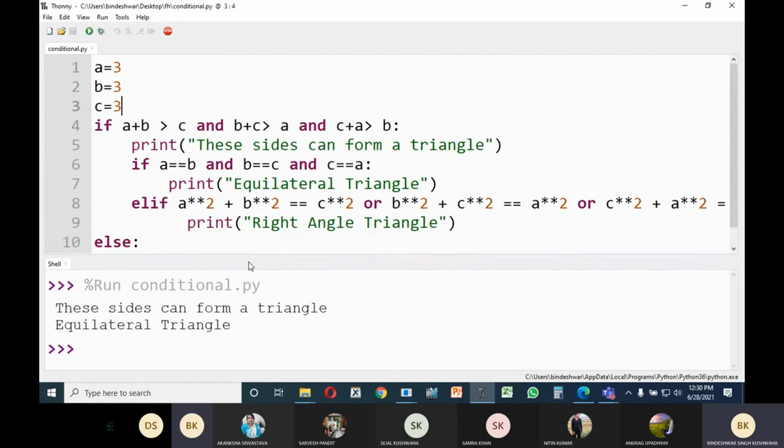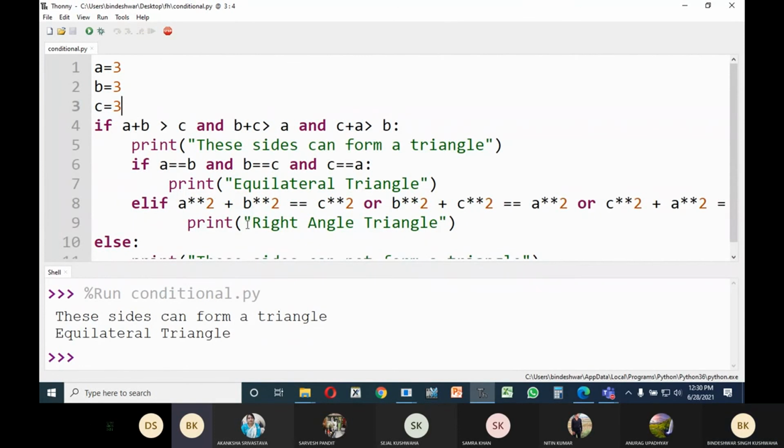Previous one was right angle triangle. Okay, 3, 5, 4, right angle triangle. But if you give all values equal, so what will happen? It would be equilateral triangle. So two types of triangle I have checked.